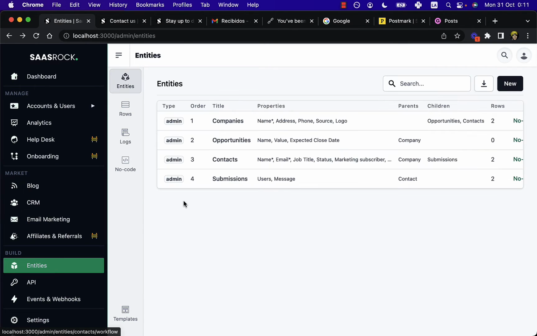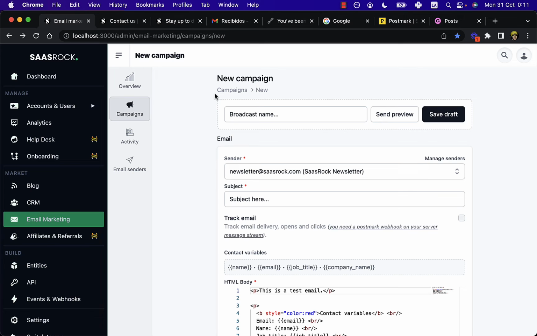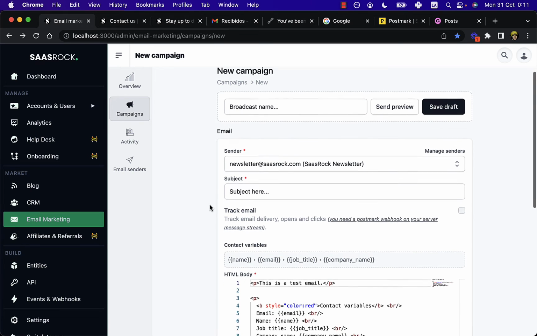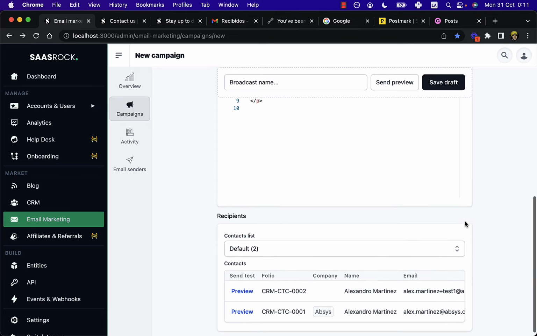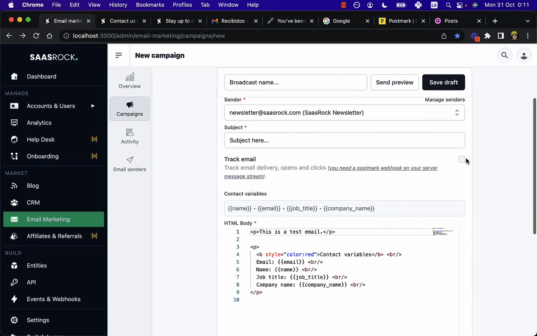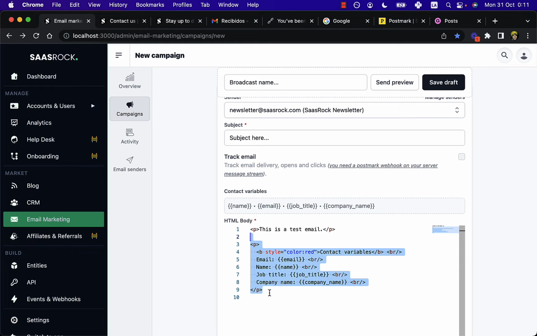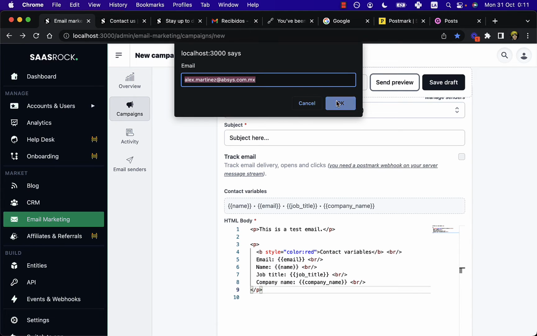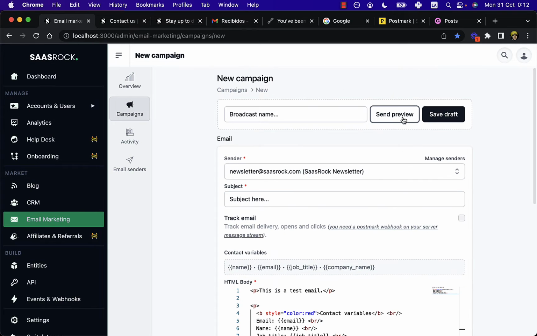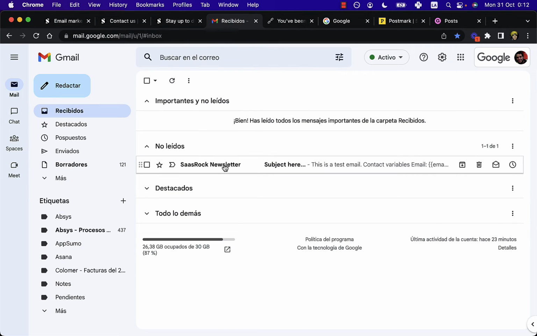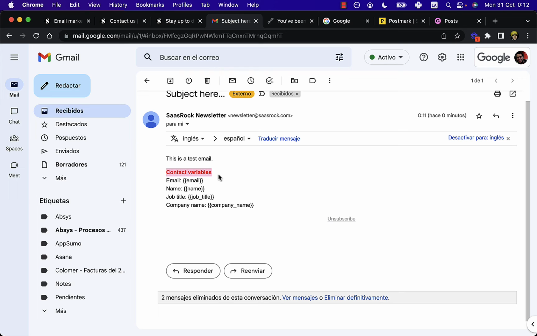So going back to the creation of a campaign, before sending this campaign to all these contacts, we can send a preview to ourselves with this content, and it will look like this. Since I'm not a contact, because I'm sending this preview, I will get these contact variables that are not filled.